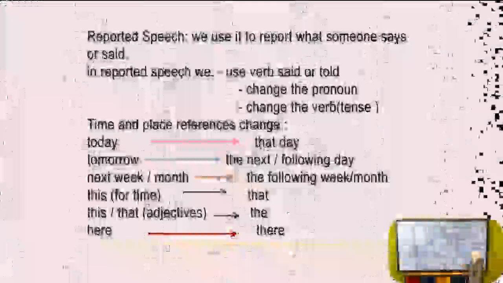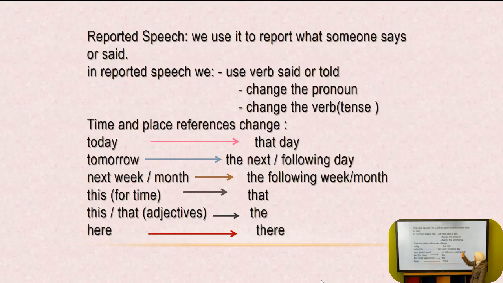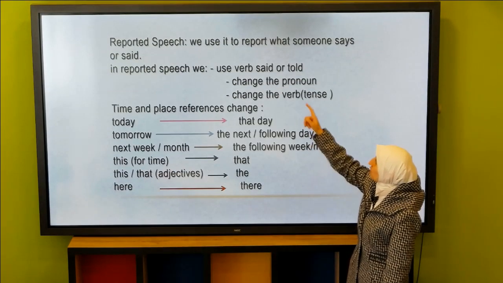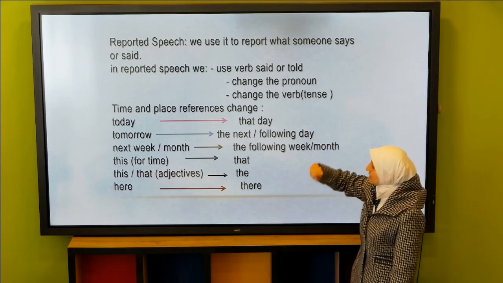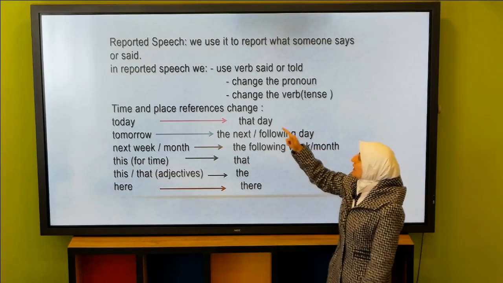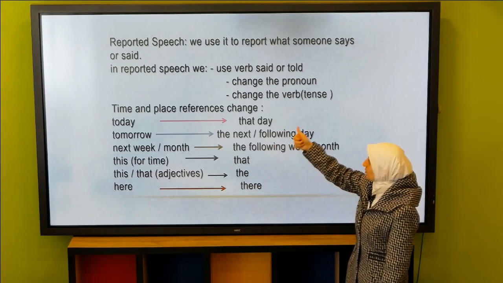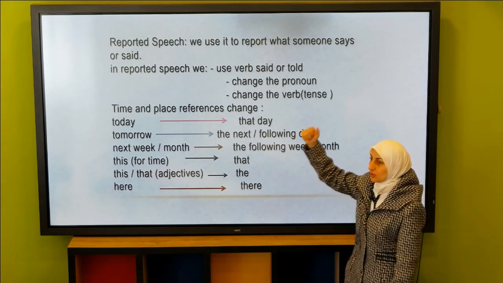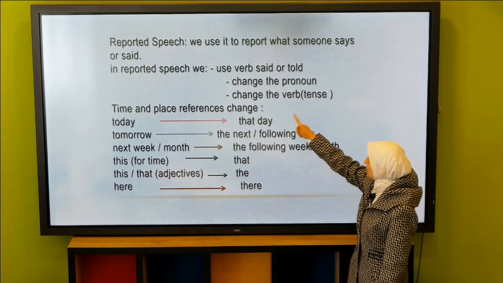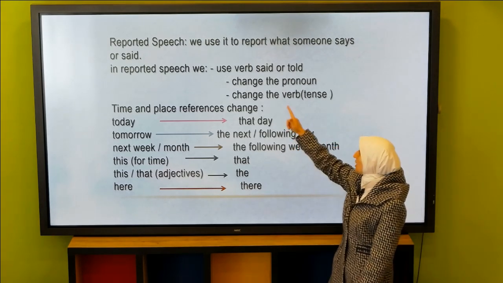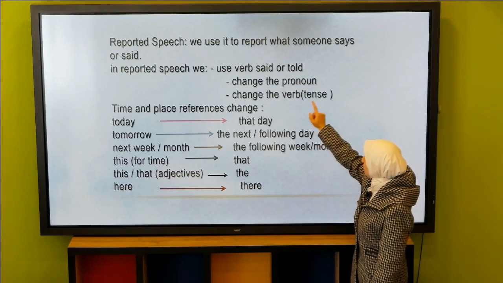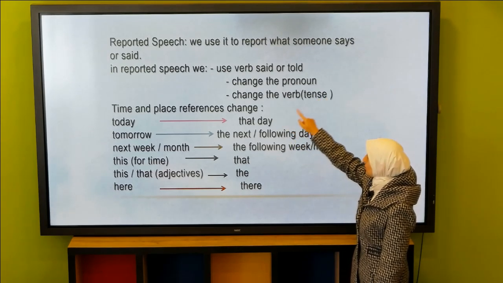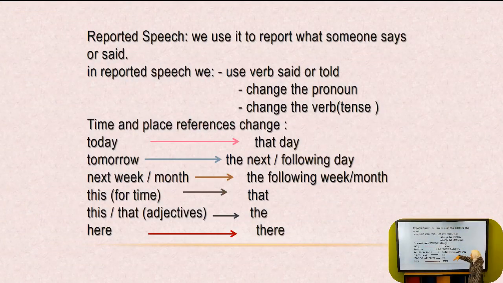Now, let's move to this rule, which is reported speech. We mentioned it before in the beginning of the book. We use it to report what someone says or said, as you remember. In reported speech, we, number 1, use the verb said or told. Number 2, change the pronoun. Number 3, change the verb, which means the tense. If it is in the present, it becomes in the past.